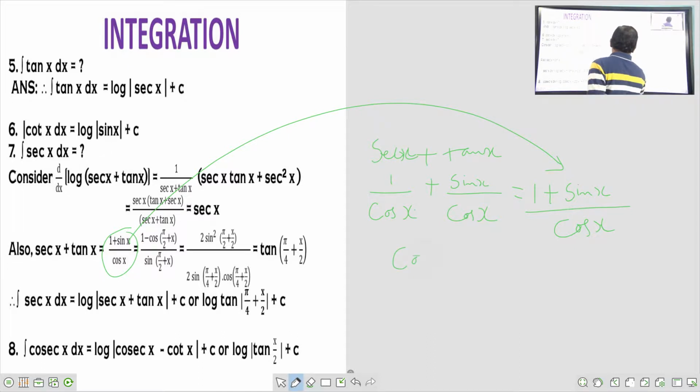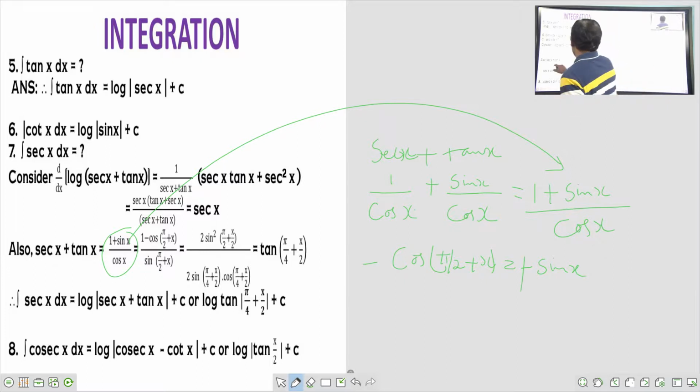Once again I will write here cos 90 plus x. Cos 90 plus x is minus sin x. So the minus comes with it, definitely it will become plus. That's why plus sin x is nothing but minus cos pi by 2 plus x.